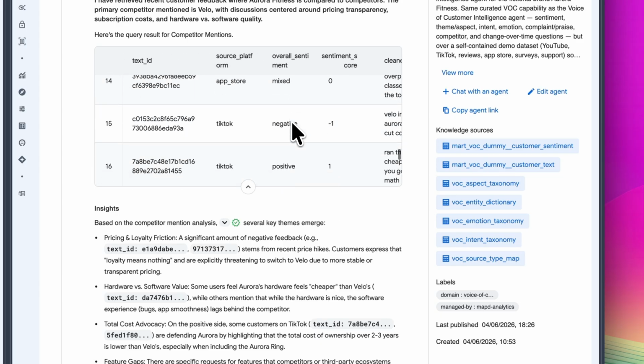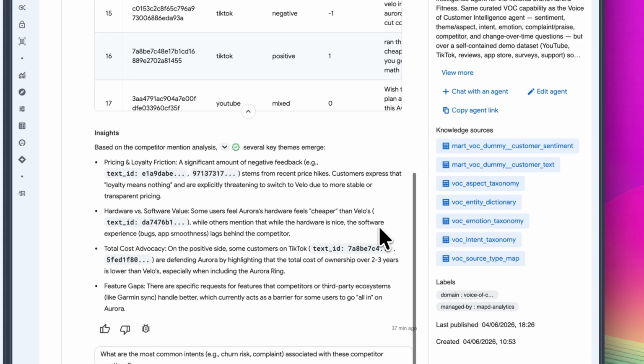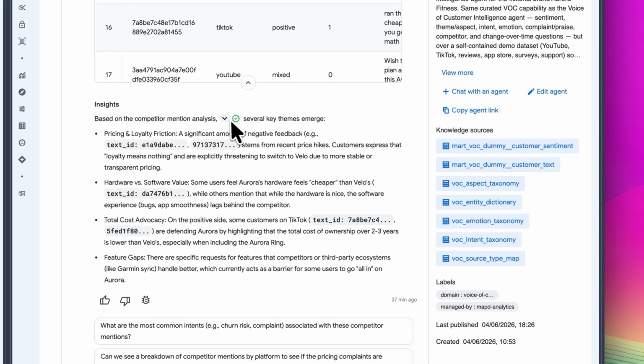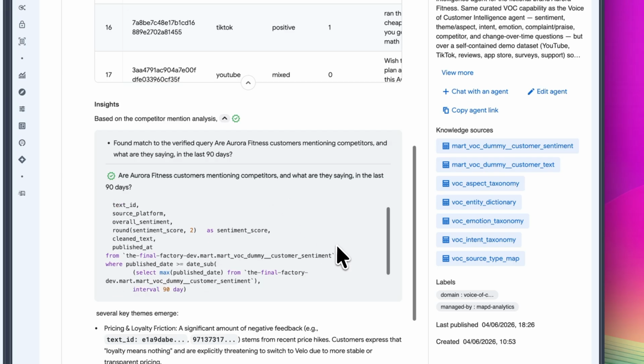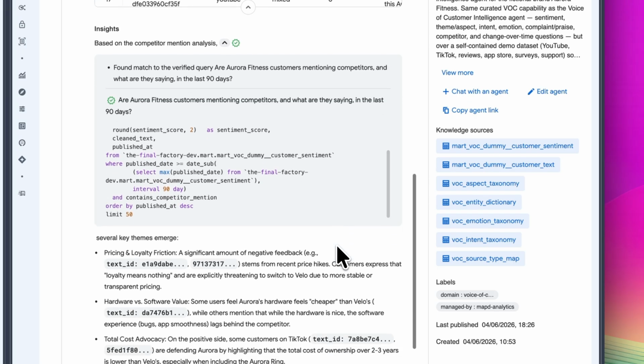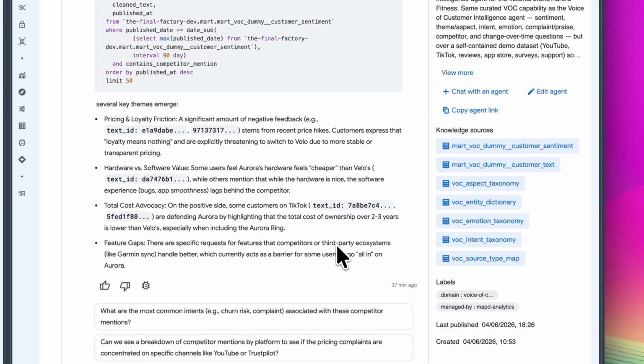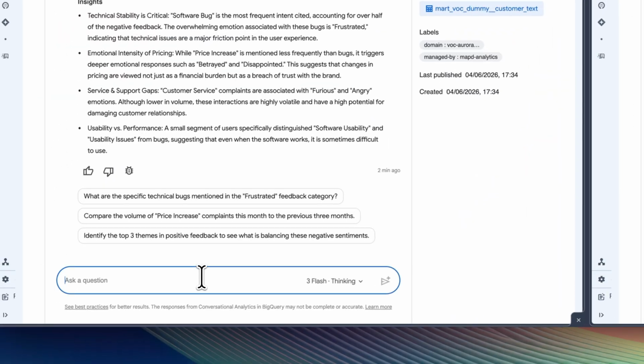So we can see pricing and loyalty concerns. We can see hardware versus software comparisons. We can also see customers defending Aurora on total cost, and we can see feature gaps like people asking for Garmin Sync.